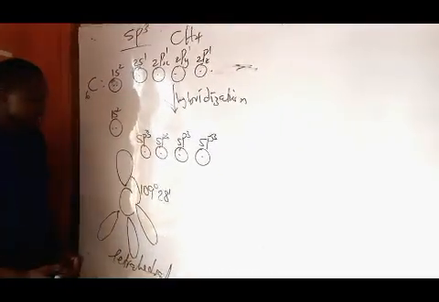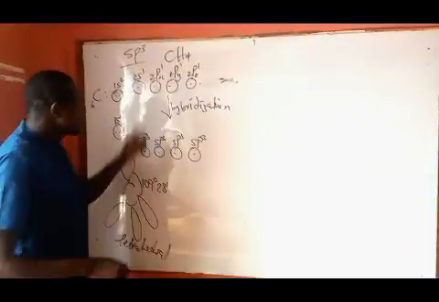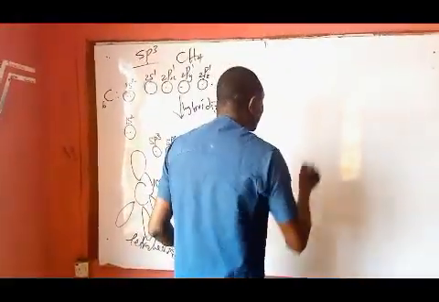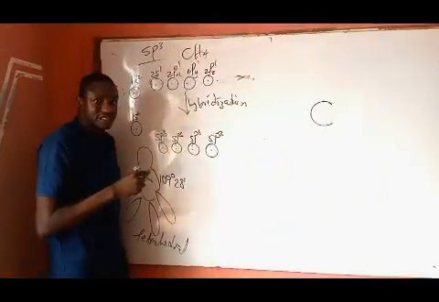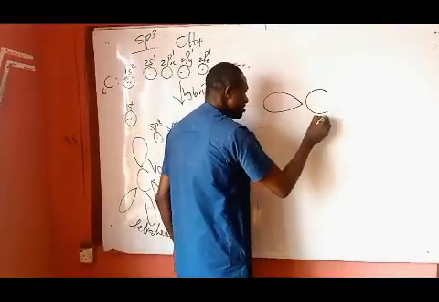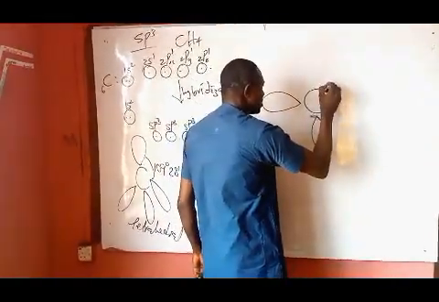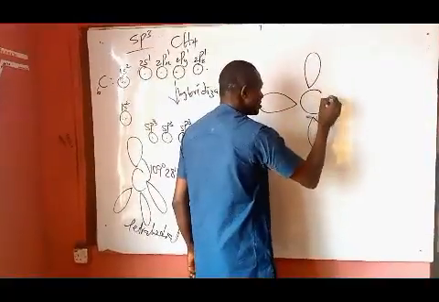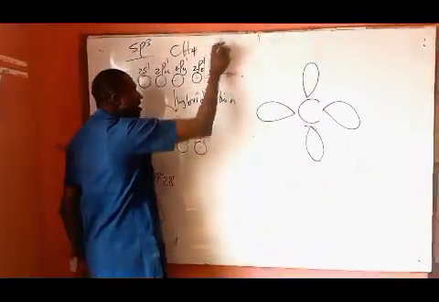I want us to explain the formation of the sigma bonds in methane. As I said, a carbon atom has four hybrid orbitals, and they are this, this, this, and this.